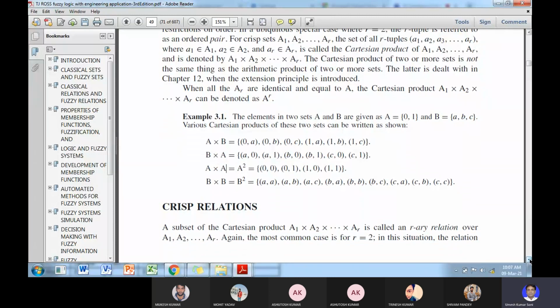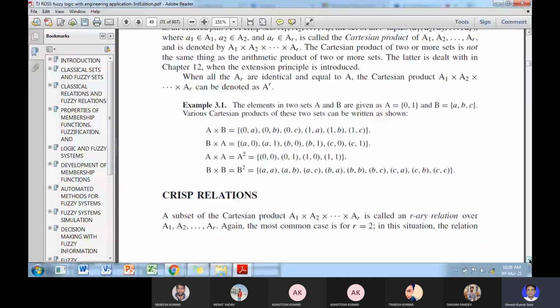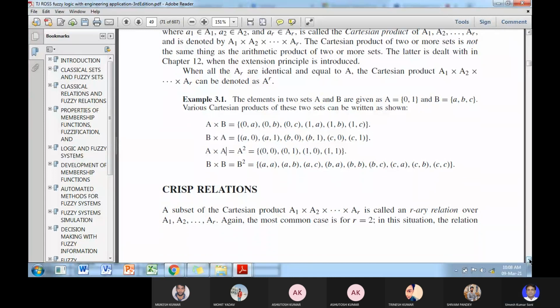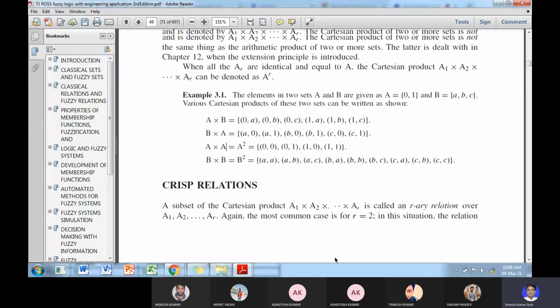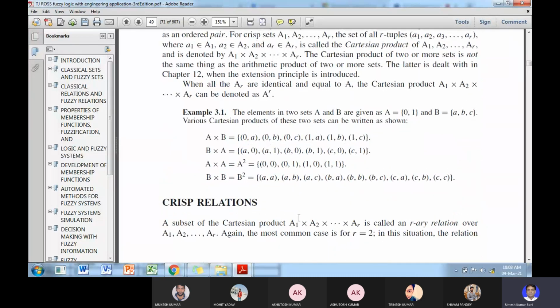Similarly, B cross B is the product of B to itself. So the Cartesian product for the crisp set B is given by the grouping of the elements in B. Okay, now we come to the crisp relationship.